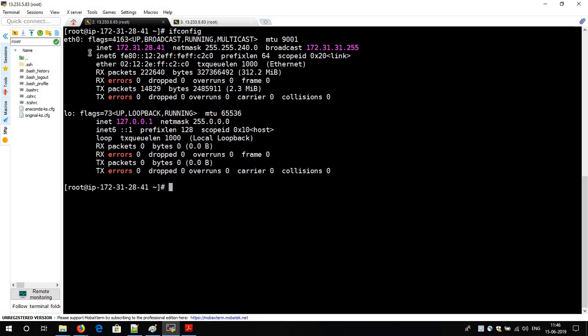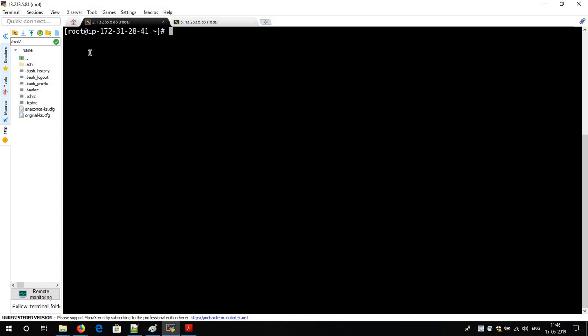Okay, so now let me proceed with the installation of Docker. And the installation of Docker is very simple. You just need to run the command yum install docker-engine*. Give -y as well. -y is optional. Why I am giving -y is that it will not ask you to give an option, yes or no. It will not prompt you. By default it will take -y as the default option.